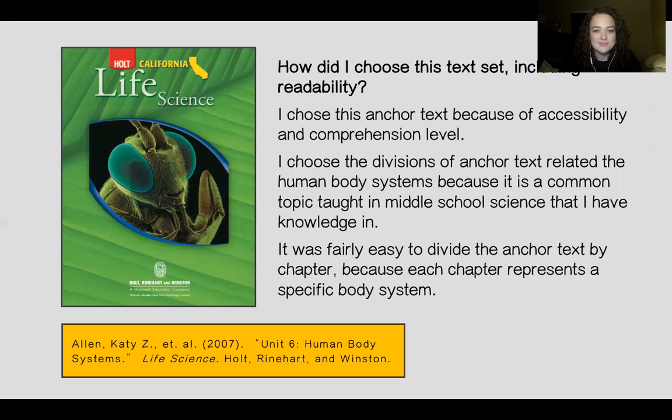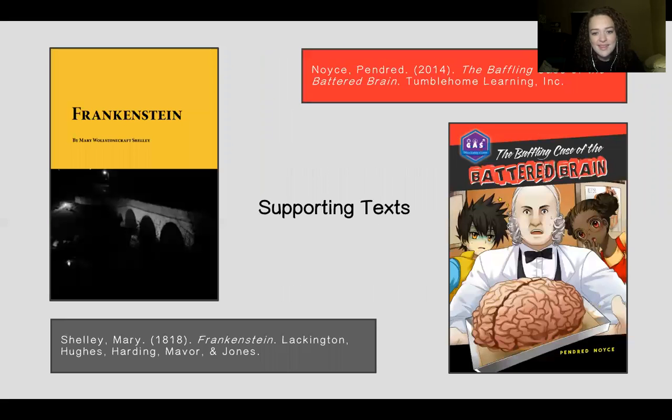And I also really like the graphics in it because I'm a very visual person. I love a good graphic. And this textbook has a lot of them. So that's another reason. The supporting texts that I used were Frankenstein and The Baffling Case of the Battered Brain.